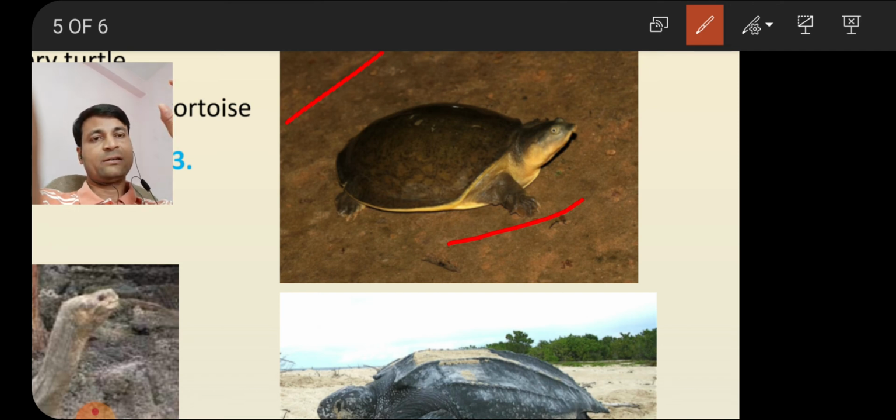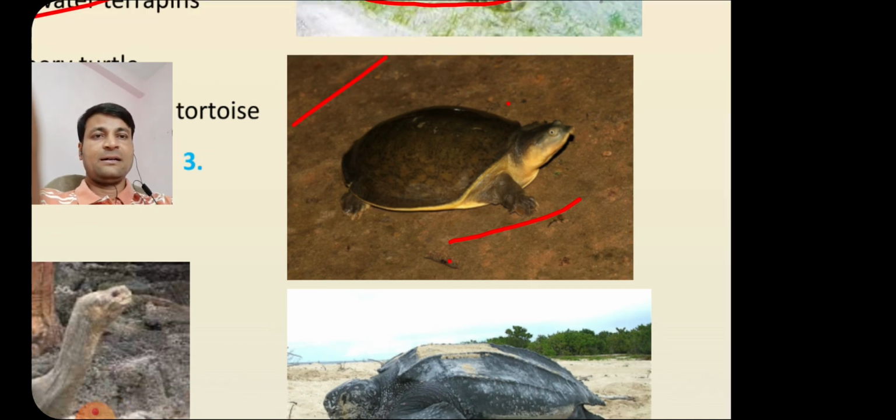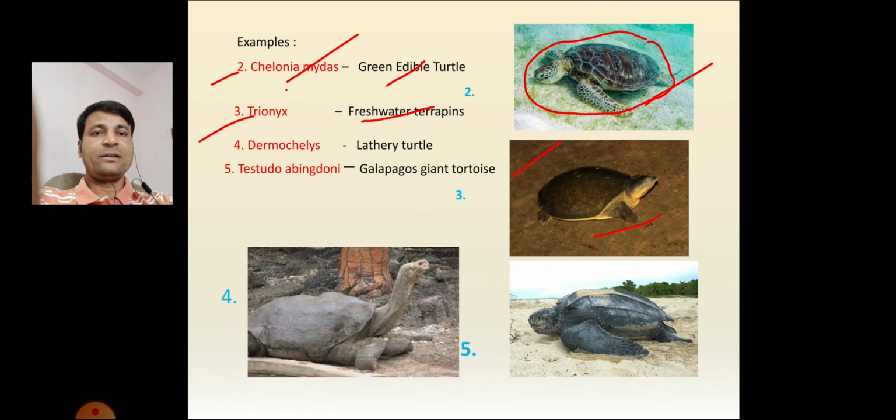Generally we release these near our houses, in wells. So this is the third example, Trionyx, the freshwater terrapins.